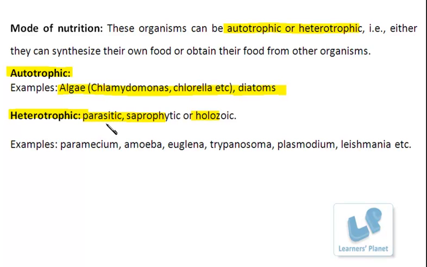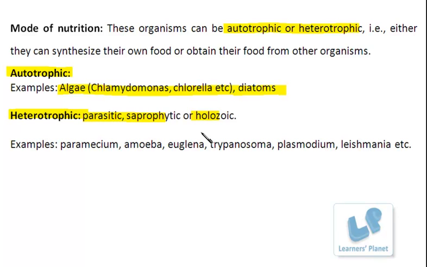Parasitic, using the simplified food from the living body. Saprophytic, they are using the food in the simplified form from the dead material, right? Then there is the holozoic. In the holozoic, the organisms ingest the food material and then digest it within the body.